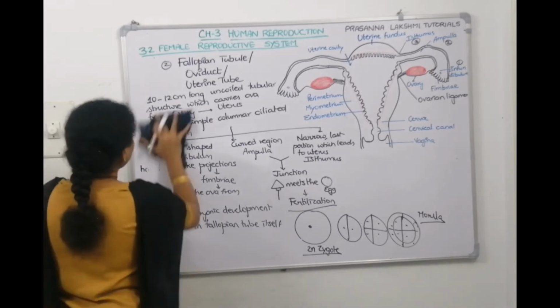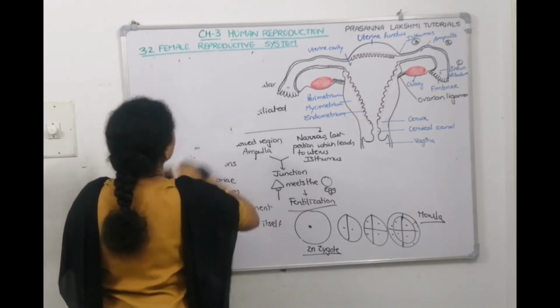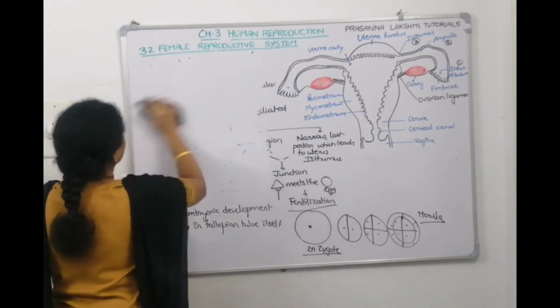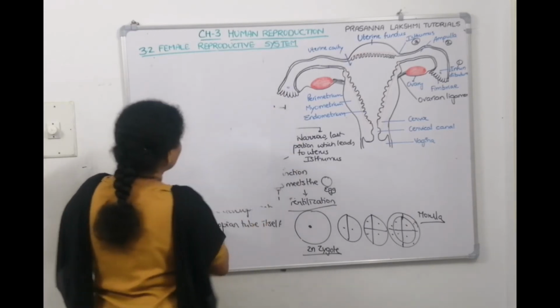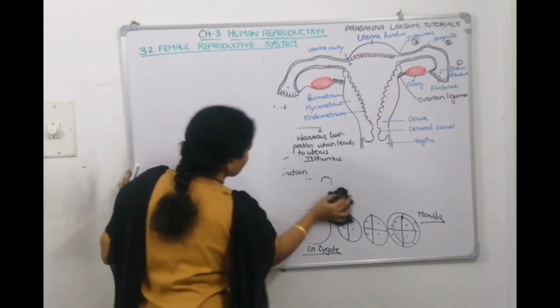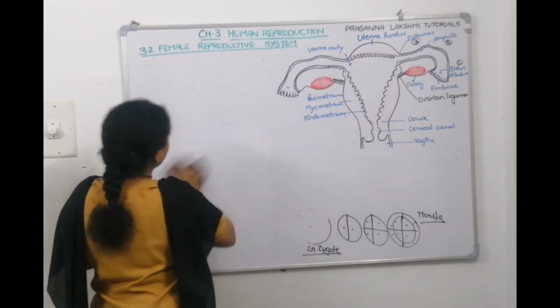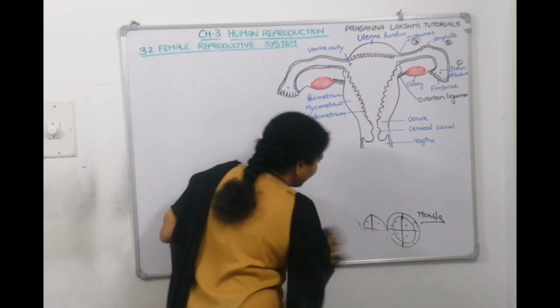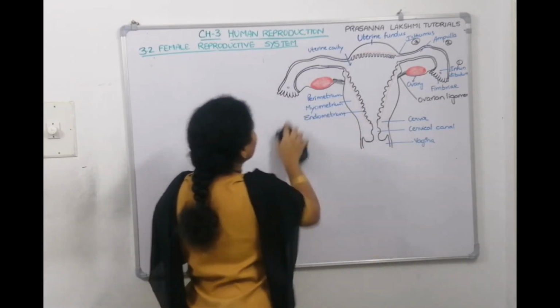Right. Now let's talk about the third portion. What is that called? It is called uterus. What are the other names of uterus? It is also called hysteria. It is also called metra. It is also called womb. It is the place where the child is nourished. It is the place where child development will happen, isn't it?